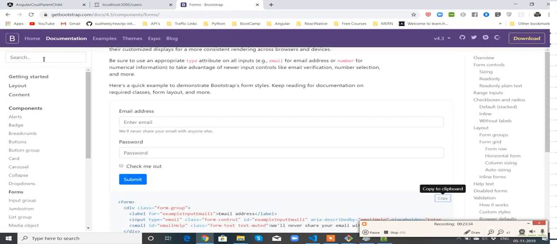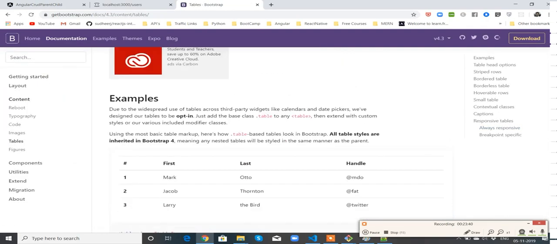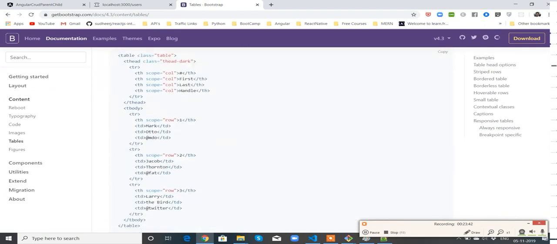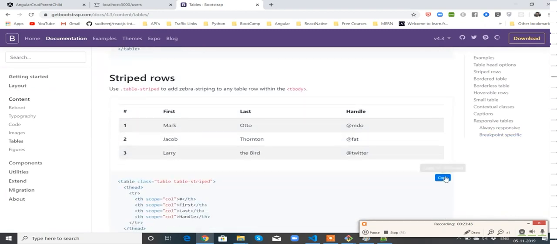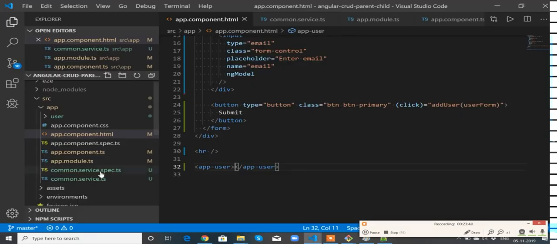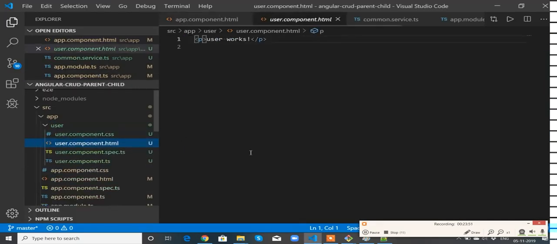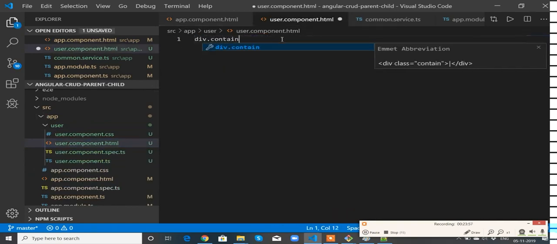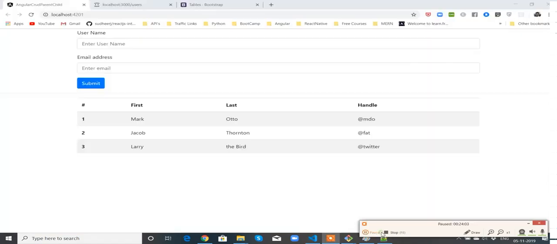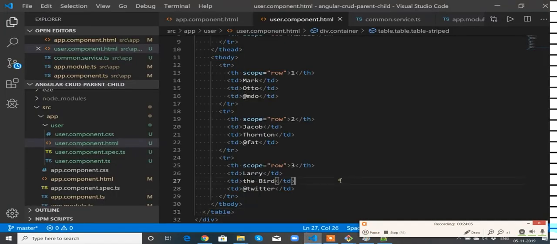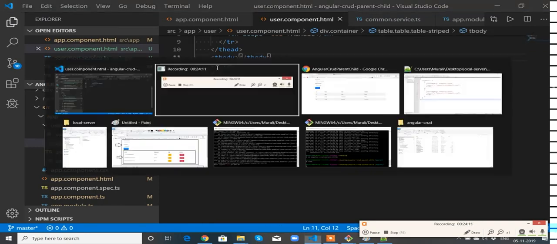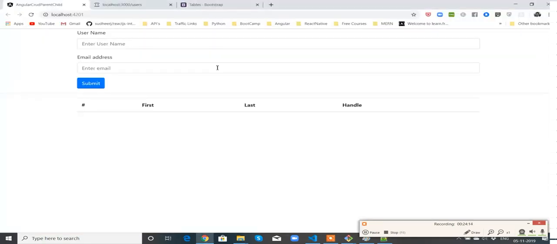Now I will go to Bootstrap and get some table. I think this looks good for me. Copy this. Go to user.component.html. Remove this. Div.container. I don't want all these rows, so let me remove them. So if you see, this is the table.